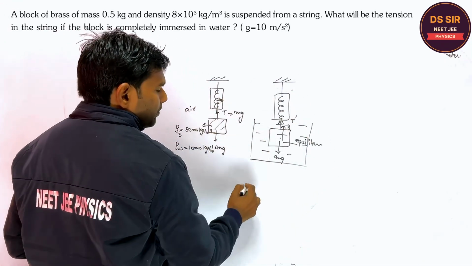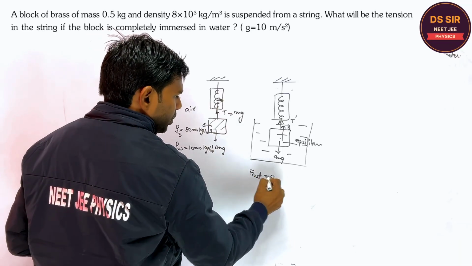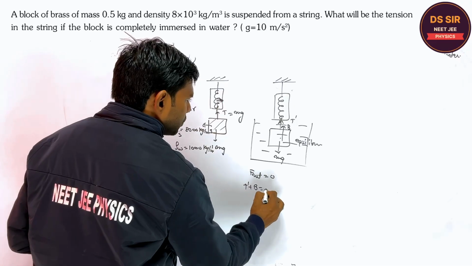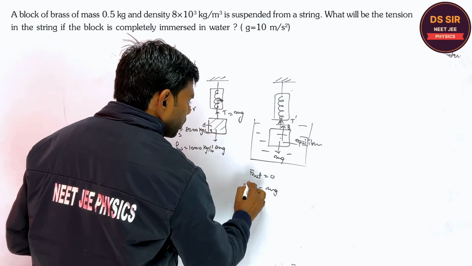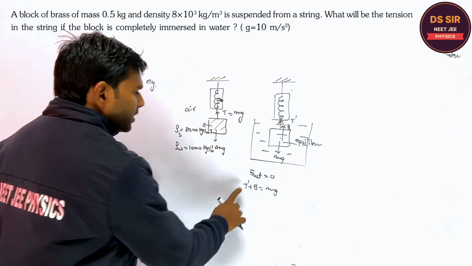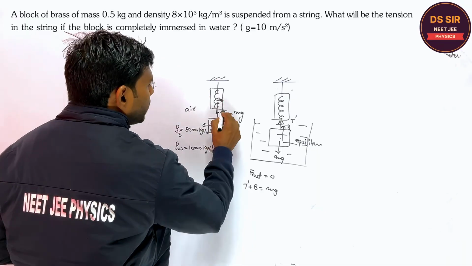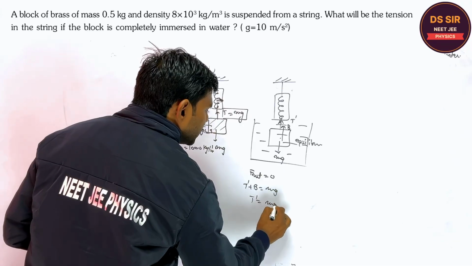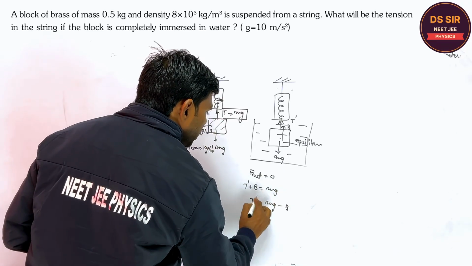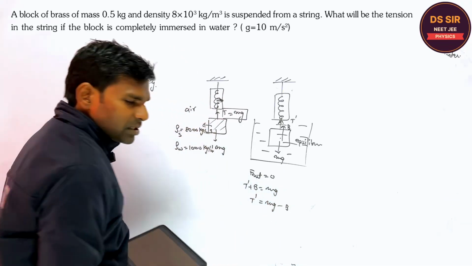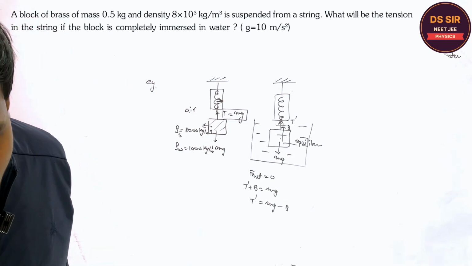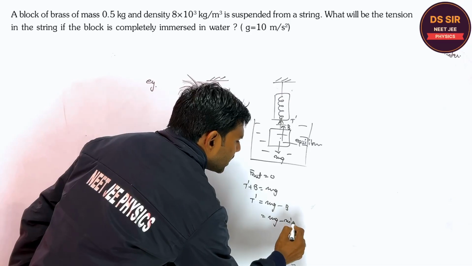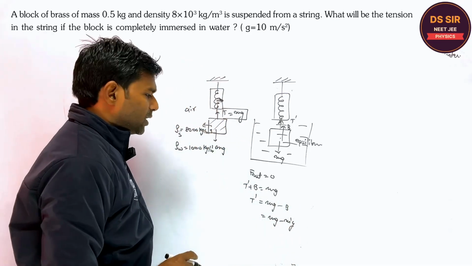What is the equilibrium? Net force is 0. What equation will I write? T dash plus buoyancy is equal to mg. Is it clear or not, Varsha? The T dash will be the new reading. In this case, the T is equal to mg. So what is the T dash? Say mg minus buoyant force. Can you tell me what is the buoyant force? Yes, buoyant force is nothing but equal to the weight of the liquid displaced. You will write like this always. It is easier to understand.